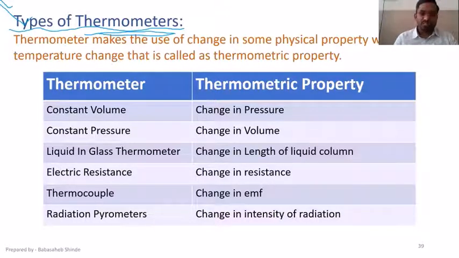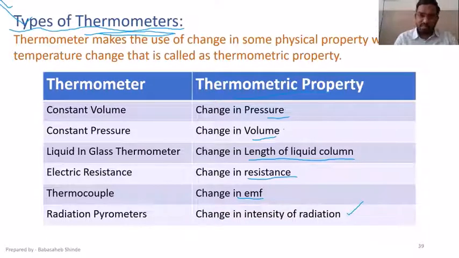So there are certain materials which change their properties. The properties could be change in pressure, change in volume, change in length of a liquid column, change in resistance, change in EMF, or change in intensity of radiation. All these properties are used to measure the temperature, and they are called thermometric properties.